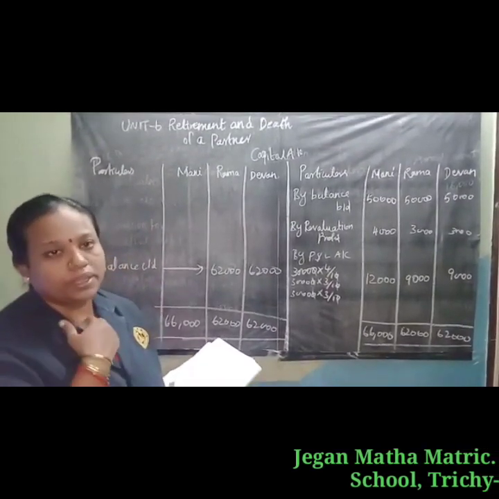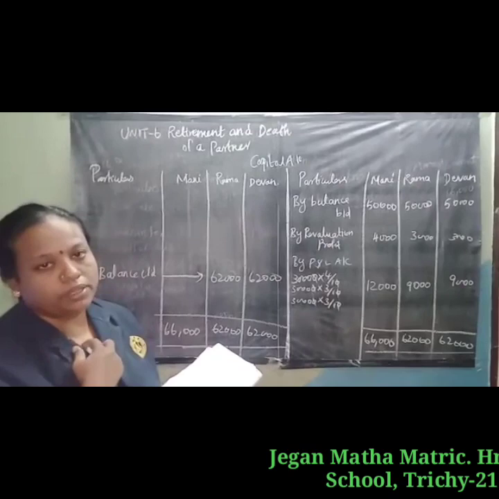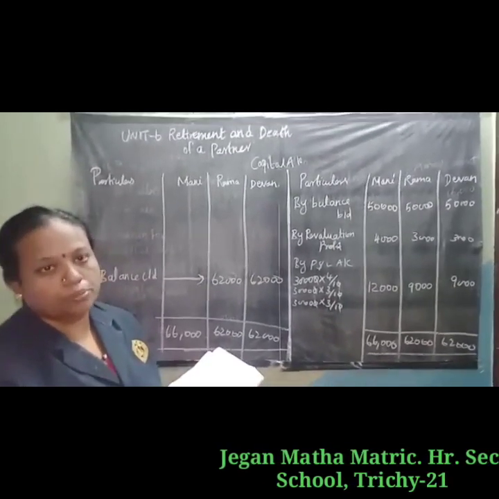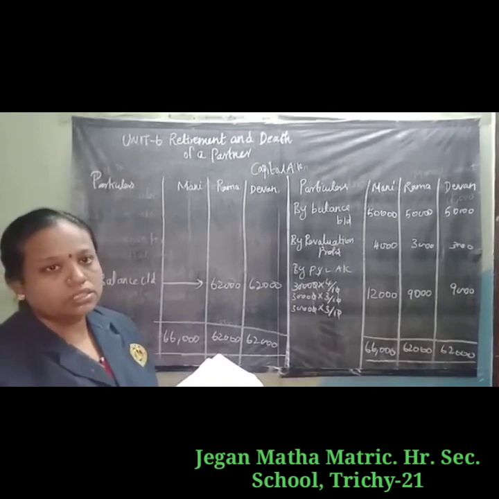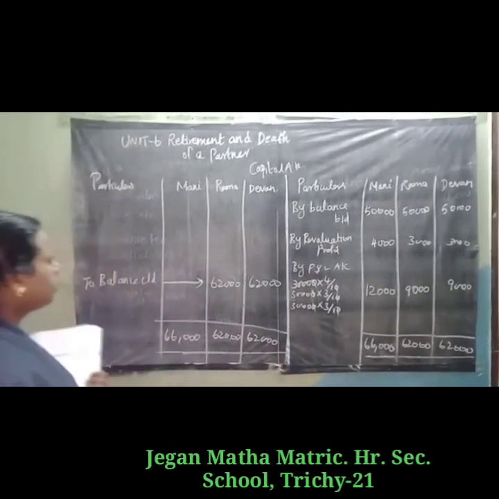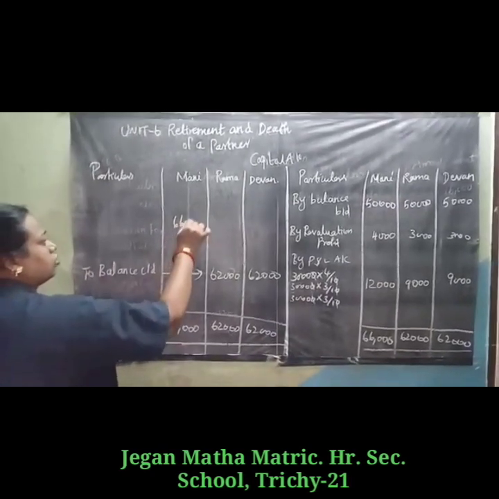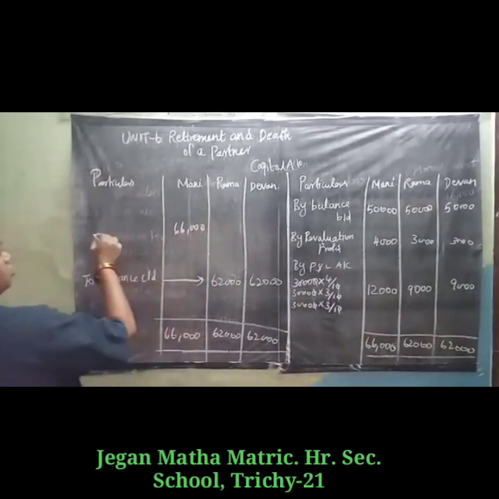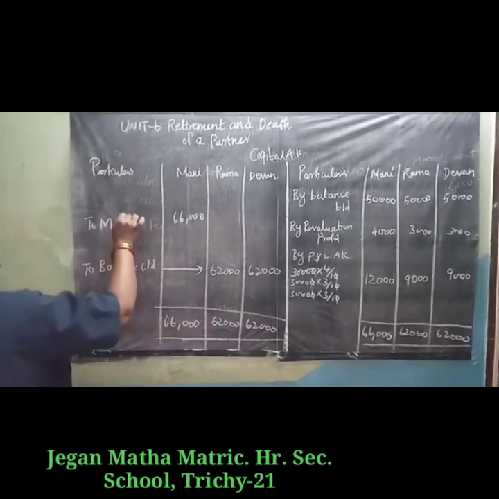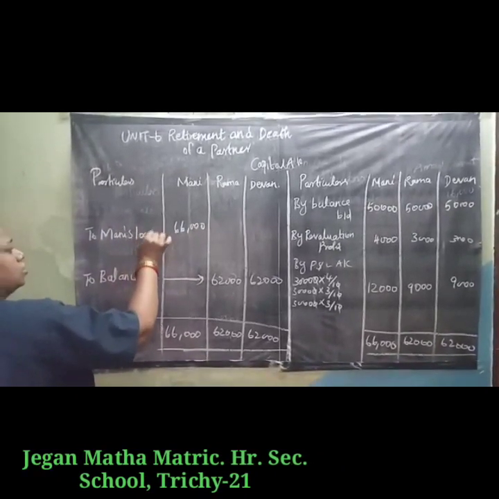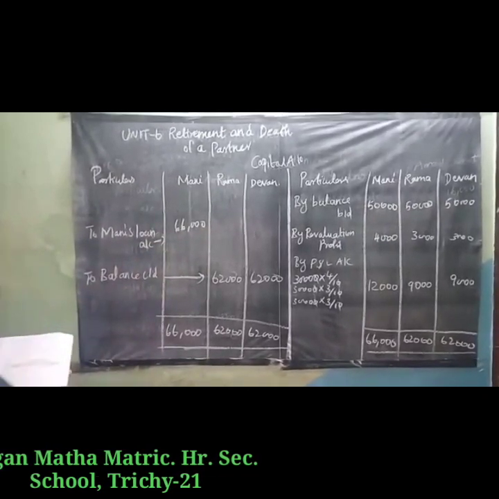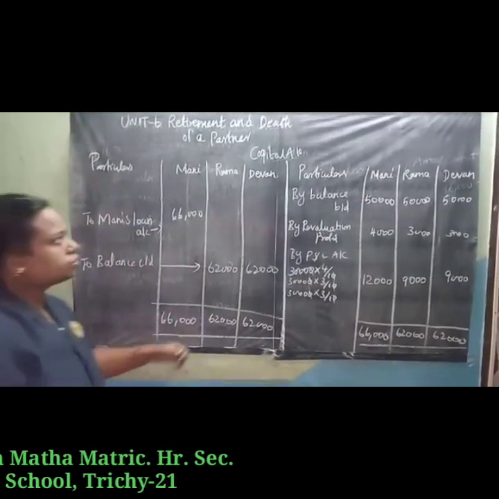So it will be paid later, and later means we mention a loan account, the retiring partner's loan account. The retiring partner's name is Mani, so we write Mani's loan account 66,000.